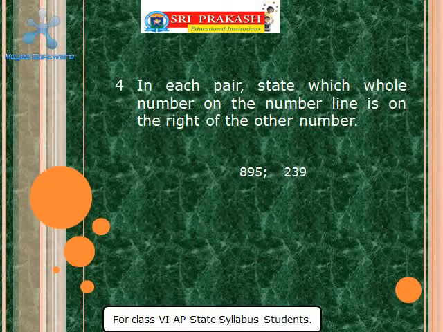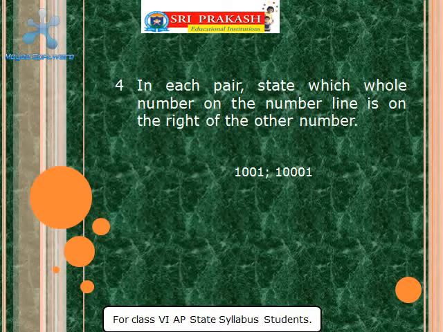First one is 895 and second one is 239. So which number is greater, 895 or 239? 895. So 895 will be on the right of the number 239.